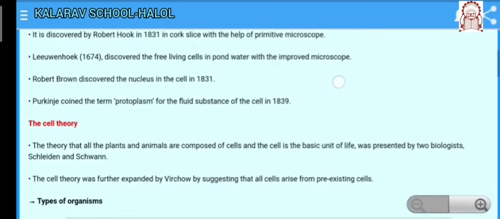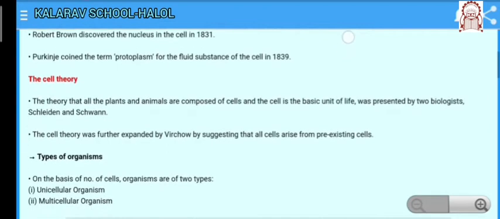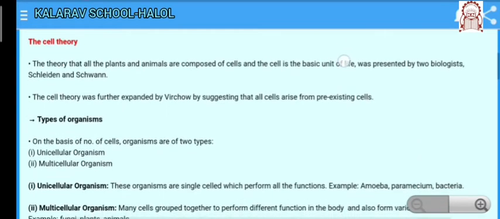Firstly we will discuss the cell theory. The theory that all plants and animals are composed of cells and the cell is the basic unit of life was presented by two biologists, Schleiden and Schwann, in 1838 and 1839 respectively.